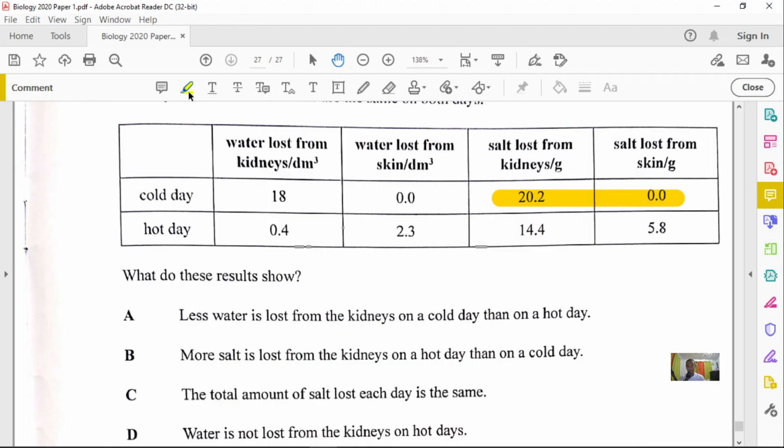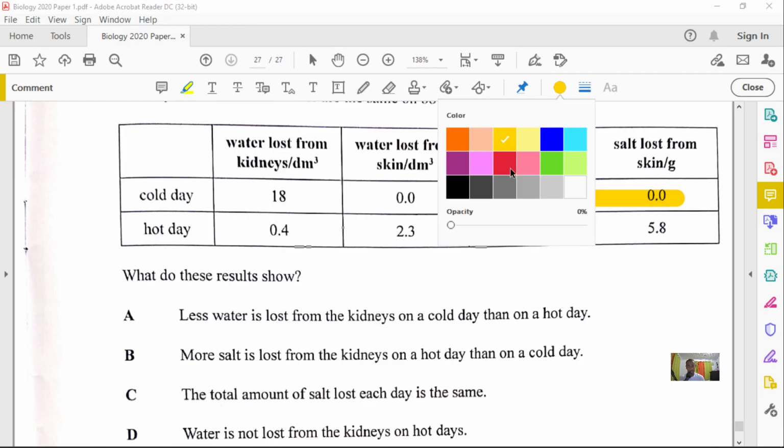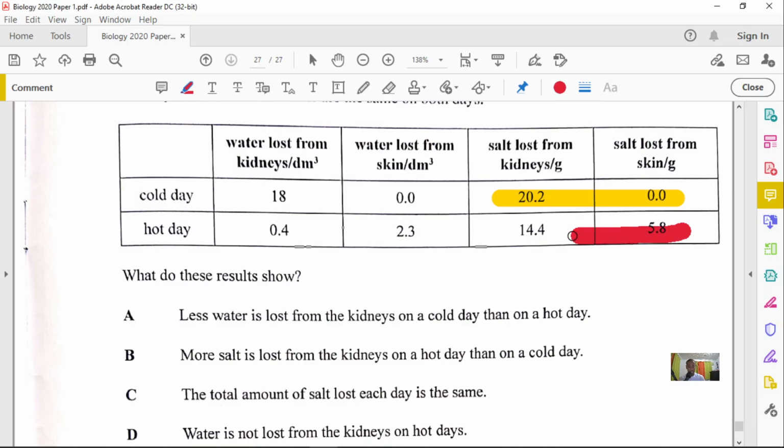Now let's look at the salt lost on a hot day. Let me put it in a different color so it'll be easier to identify. If you add 14.4 and 5.8, you still get 20.2. So that's interesting.